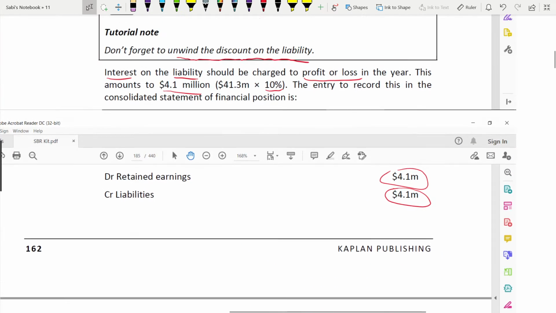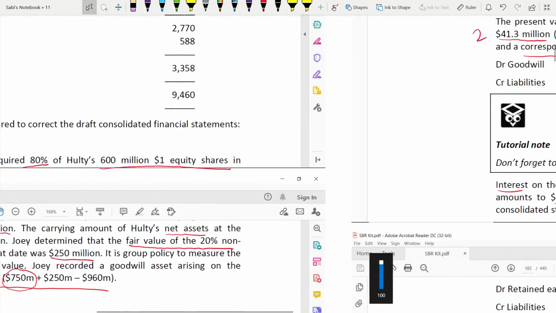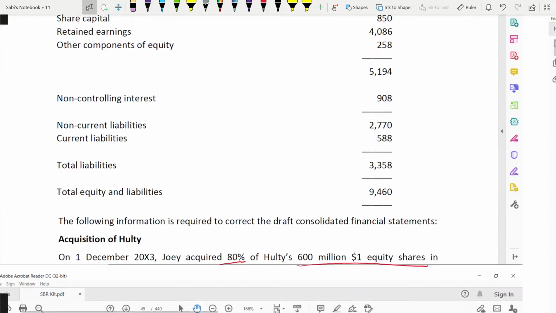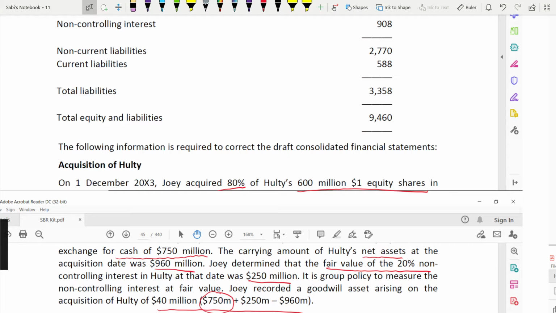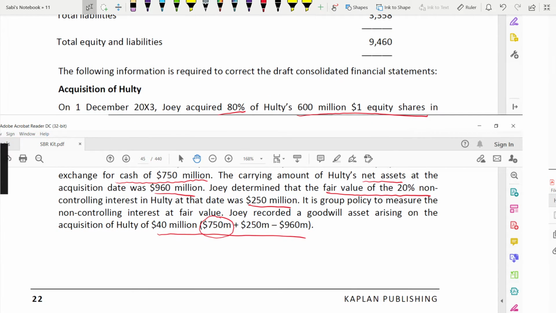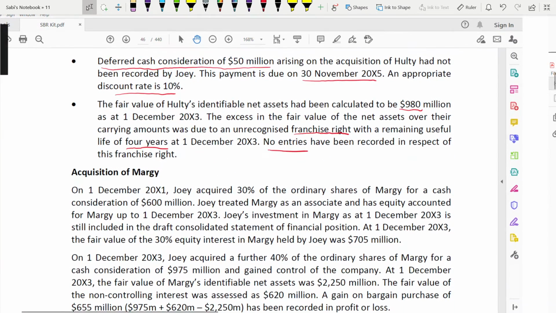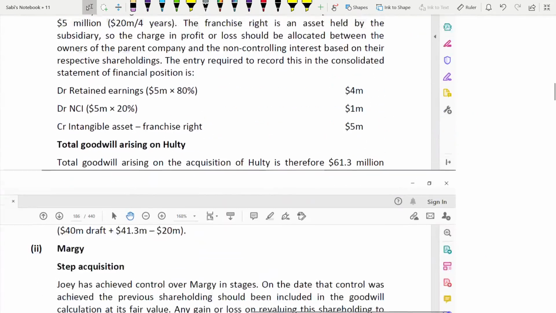980 minus 960. So we'll go to this one, and if you see, it was 960 here, the net assets, but here they told us the fair value was 980. So you see the difference is 20. Fair value is more than the carrying amount. Carrying amount was 960, fair value was 980.